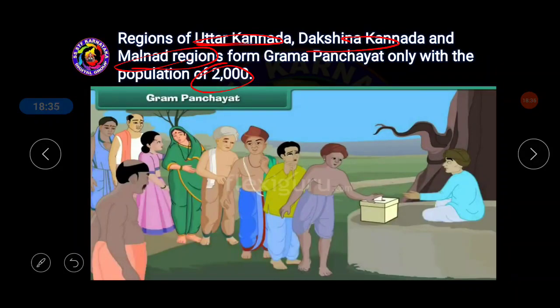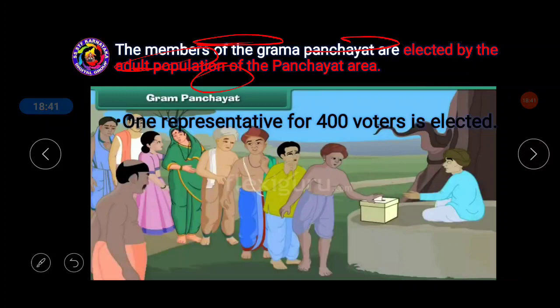It lies in the western part of Karnataka, we can say. Okay. And one representative for every 400 voters is elected. Let us say all the people are standing in the queue to cast their vote. Here ballot system voting is there, so that one Grama Panchayat member is elected for every 400 voters.